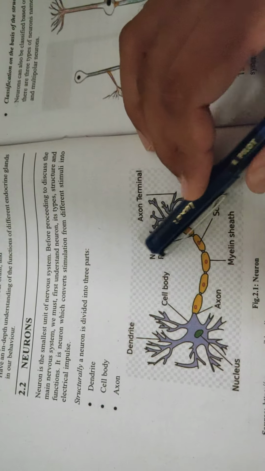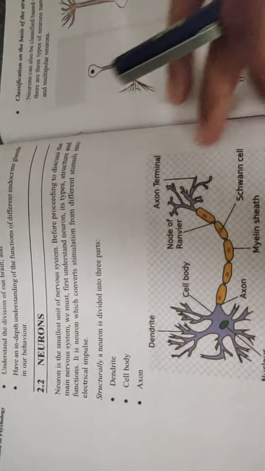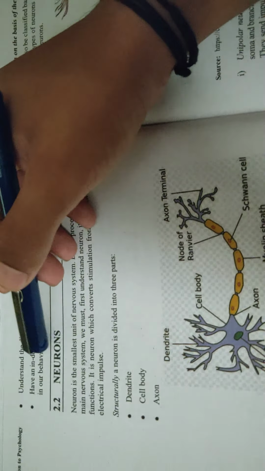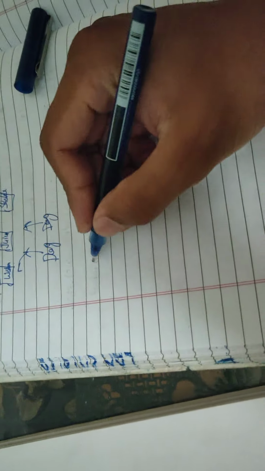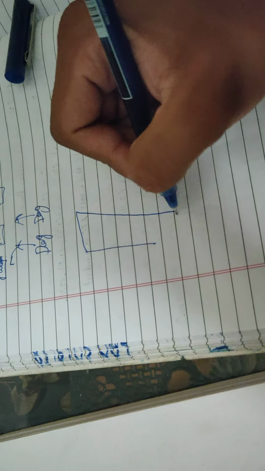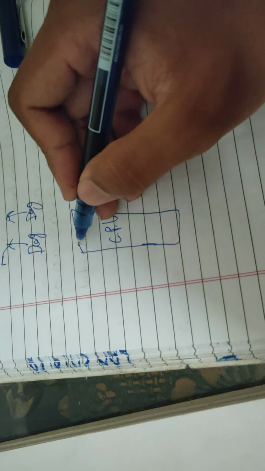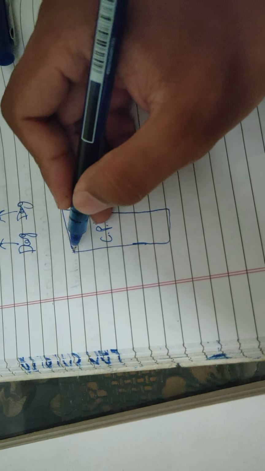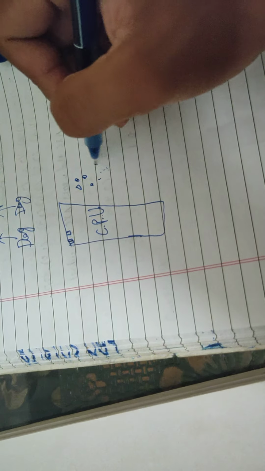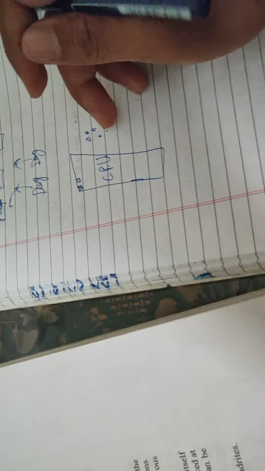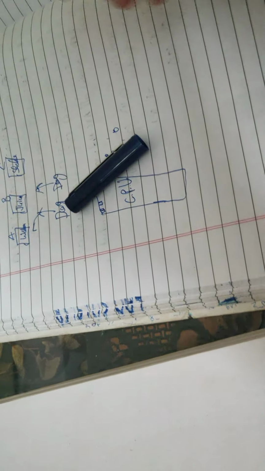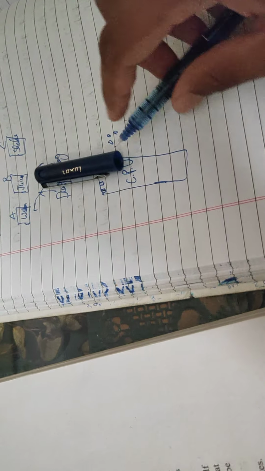It's not actually properly defined in this book, so I'll try to define it as well as I can. Neuron is the smallest unit of the nervous system. So let us say that there is a big system here. Let's take it as a CPU. Then the smallest individual working unit in this CPU, you must have seen a chip, and there are several small structures on it. So the smallest single structure in the case of the nervous system would be called a neuron. Okay.